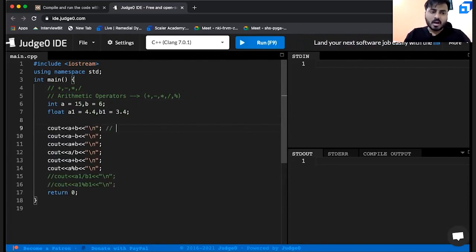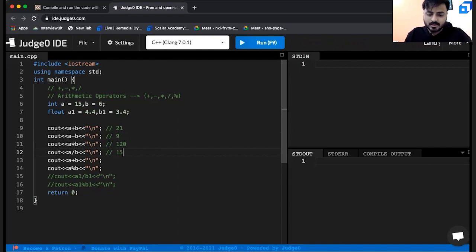All right. Now you are printing a plus b. In this case, what will be the output? Simple. It will be 21. Correct. Now 15 minus 6. What will be the output? 9. Correct. Now 15 into 6. If you are printing it, you will get 120. Right. Now a by b. 15 by 6. What will be the output?